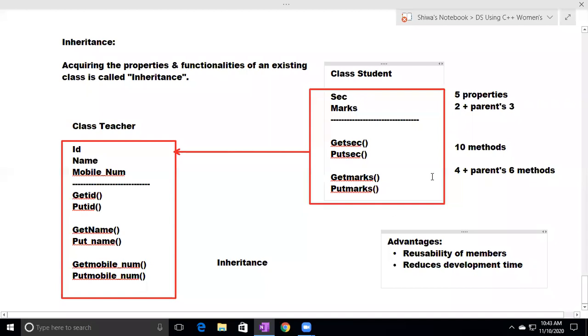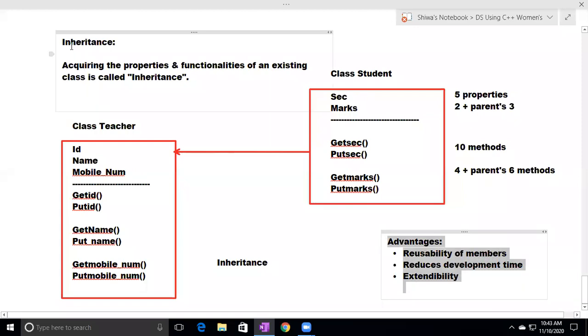So reusability of members is one advantage, and it reduces development time because again we are not defining class teacher members. And we can extend the class easily. Extendability. We can extend the class easily without disturbing the existing class. We can add some more properties. That is called extendability. These are the advantages with inheritance: reusability of members, reduced development time, extendability.